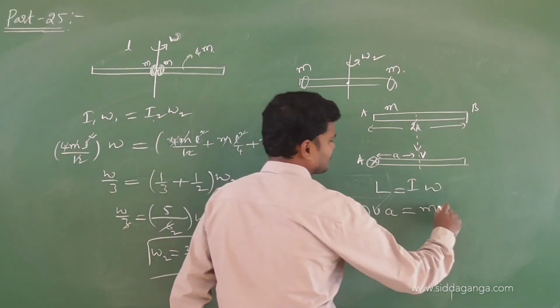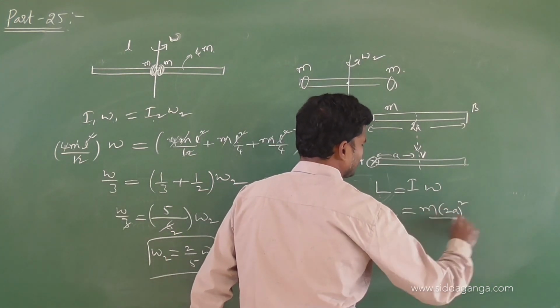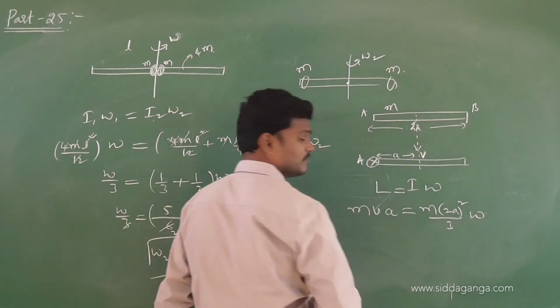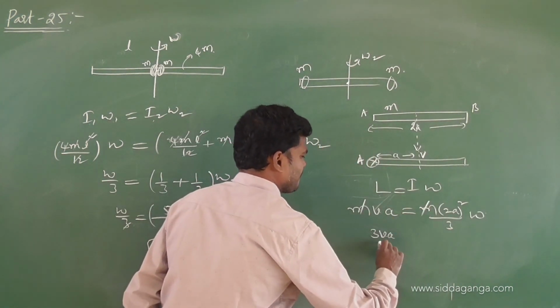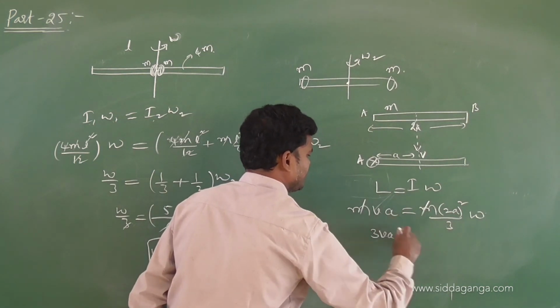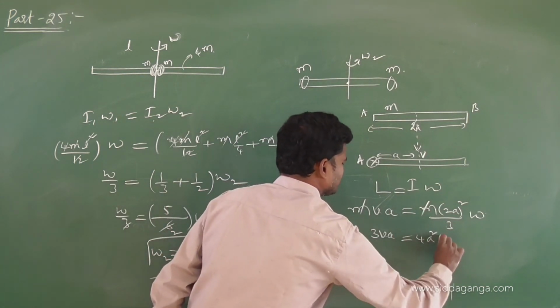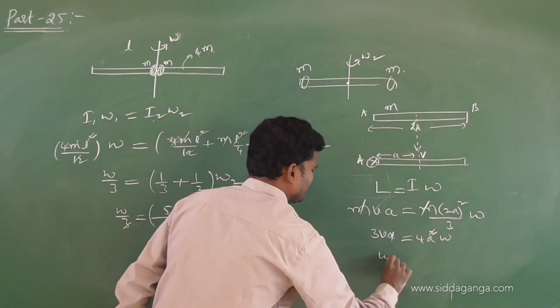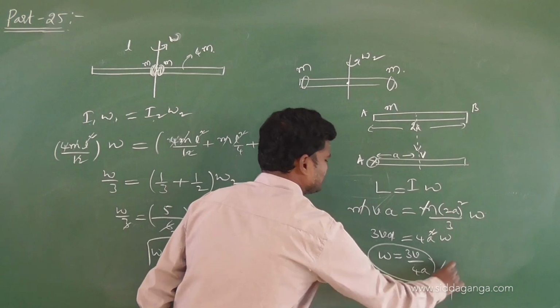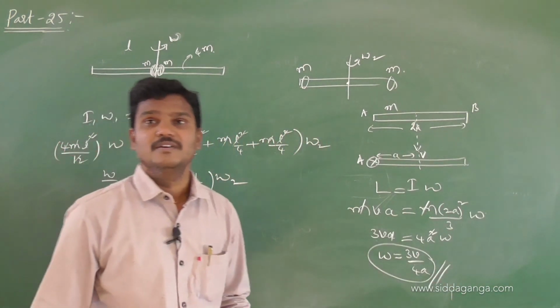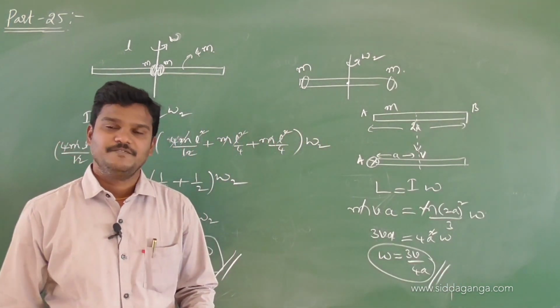So m L square is m times 2a square by 3. Mass cancelled. 3 v a is equivalent to 4a square omega. So omega I am getting is 3v by 4a. This is the angular speed of the rod when end A is fixed.